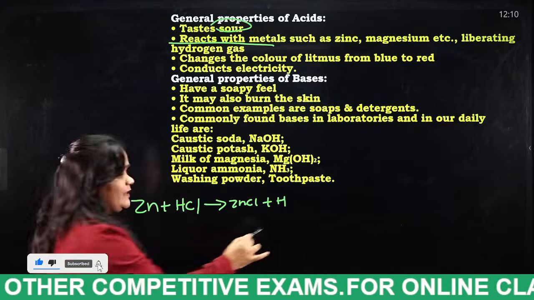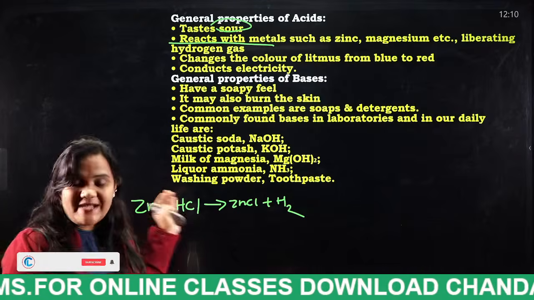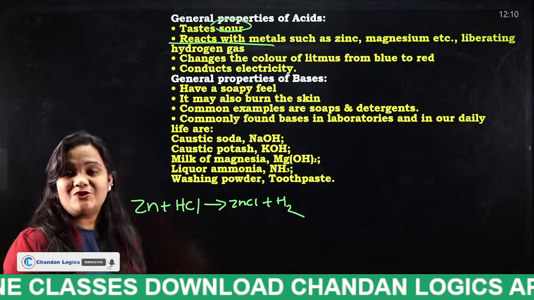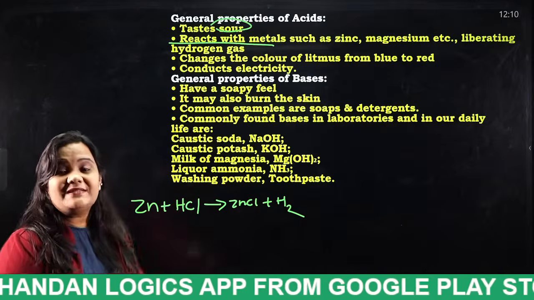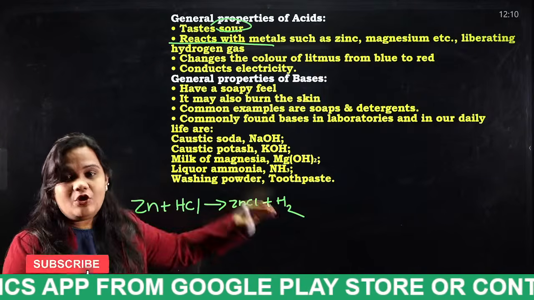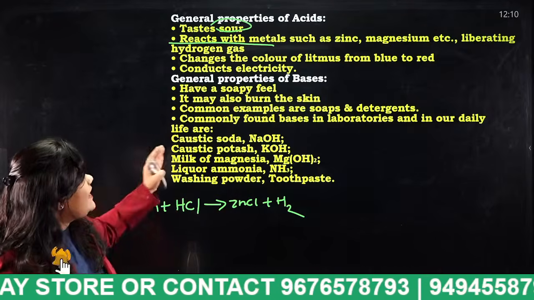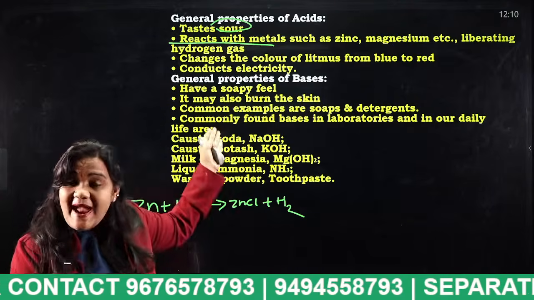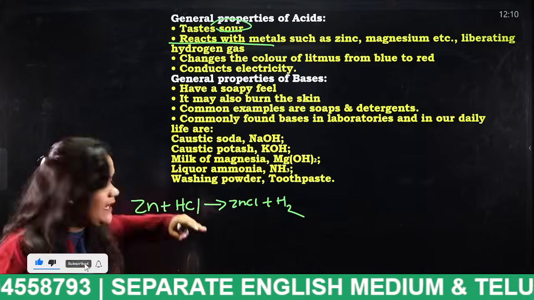So I am just writing the equation, I am not balancing it, students. So don't try to find out the mistake and poke me. Okay, what is happening here? The first property is that when the acid reacts with metals, hydrogen gas is emitted. So here it is proved.